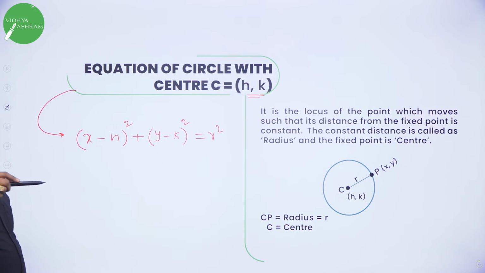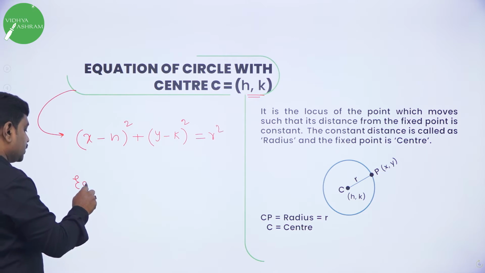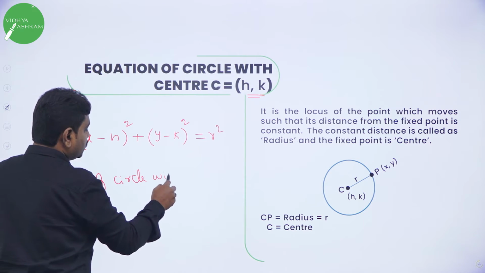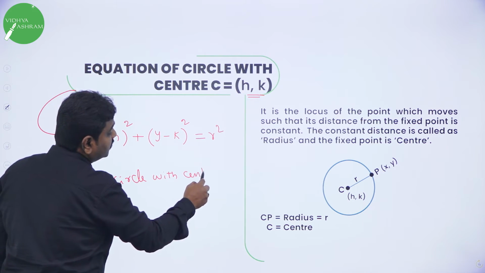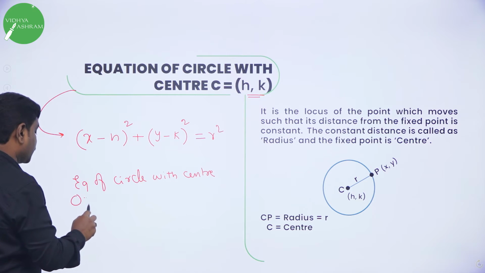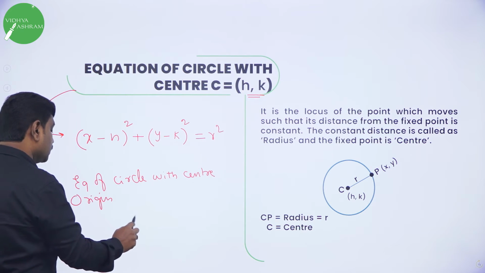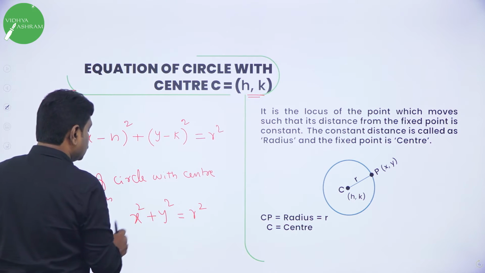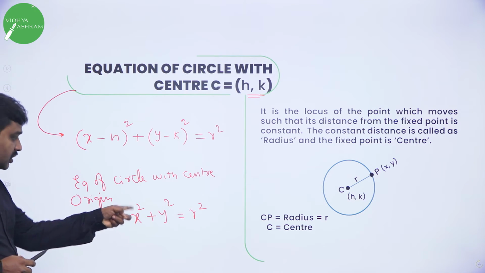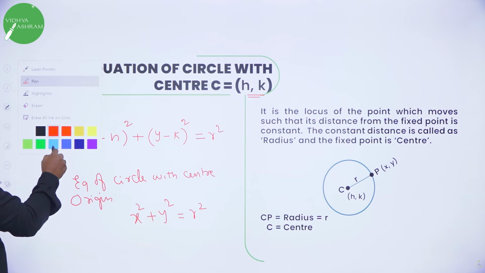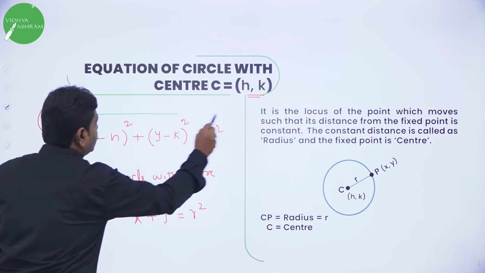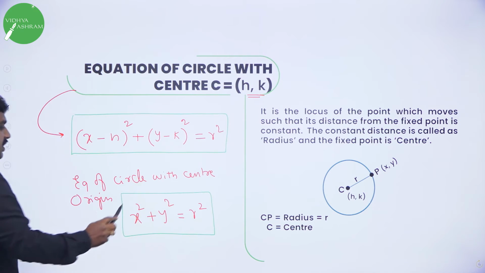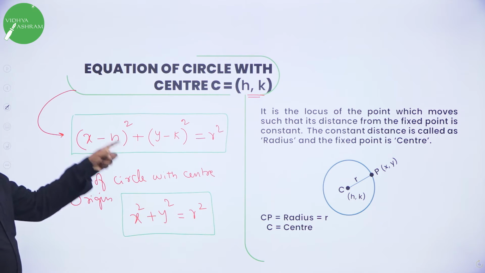Now what is the first equation we learned? We learned the equation of circle with center origin. What is the equation of circle with center origin? x square plus y square equal to r square. This is the equation of circle with center origin. Now the first one I wrote is the equation of circle with center h comma k. The second one I wrote is the equation of circle with center origin. So memorize these two and become thorough.